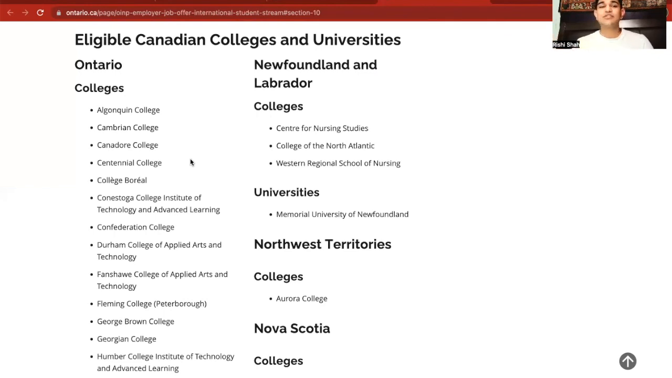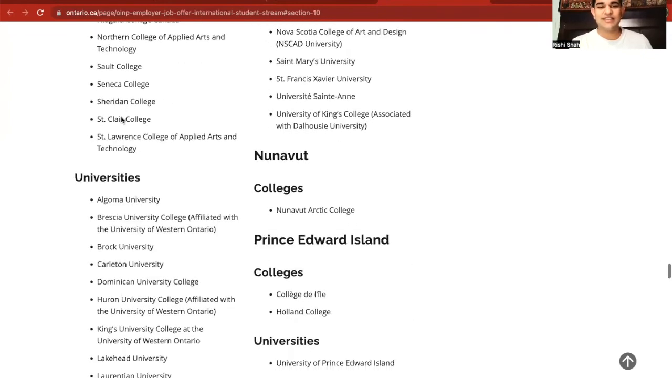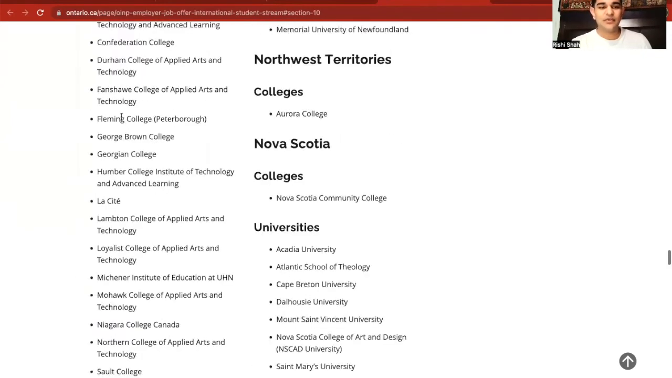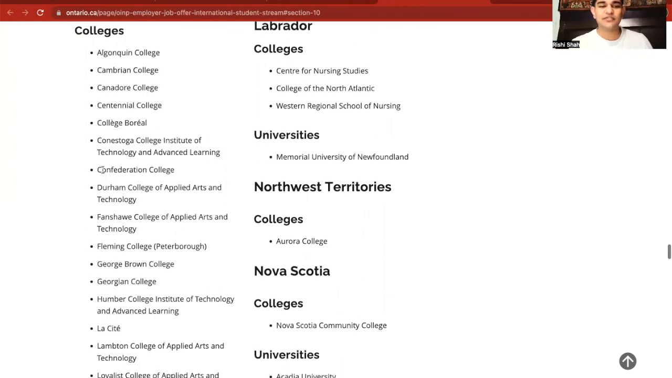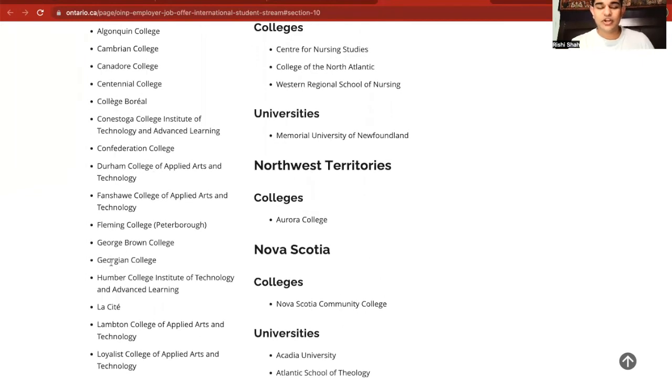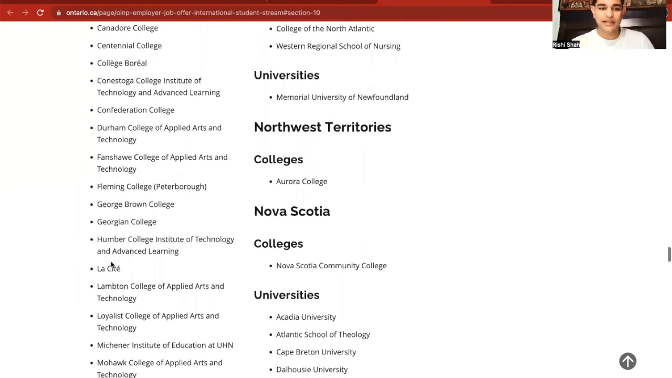Second question is where to apply, and that's what this is. These are eligible colleges all across the country. For example, in Ontario, Cambrian College in Sudbury, Ontario, Conestoga in Kitchener, Confederation in Thunder Bay. These are Georgian College in Barrie, very common places to apply to.